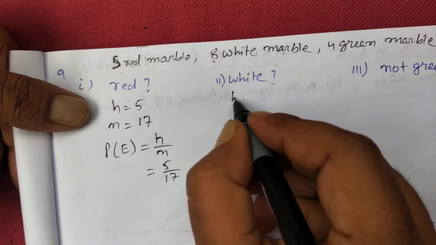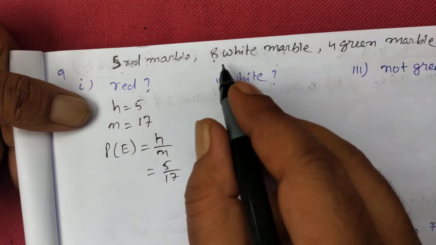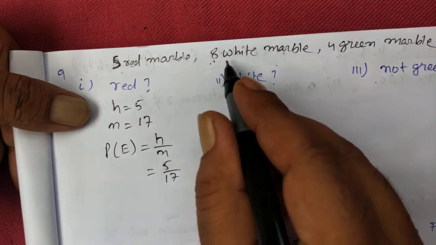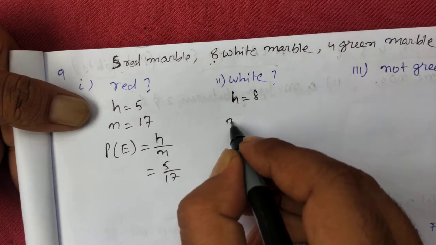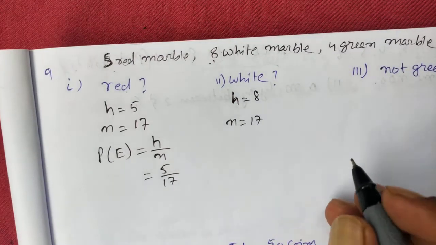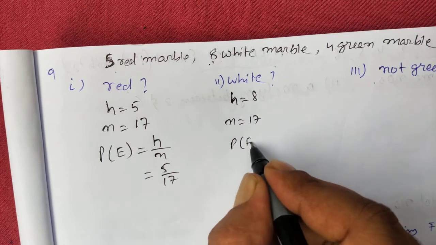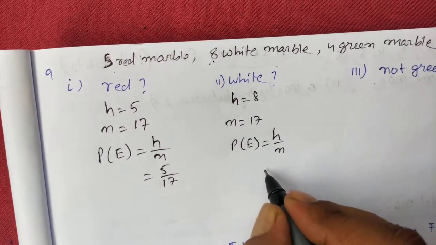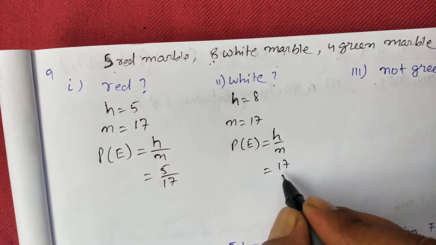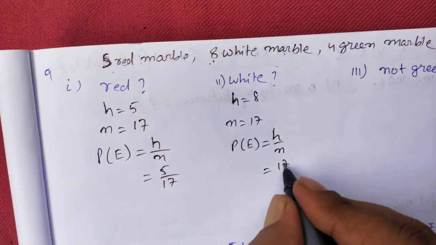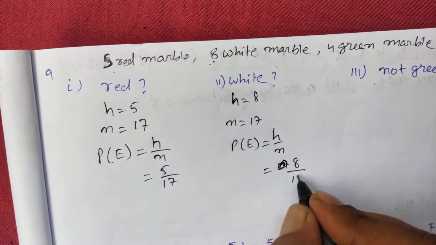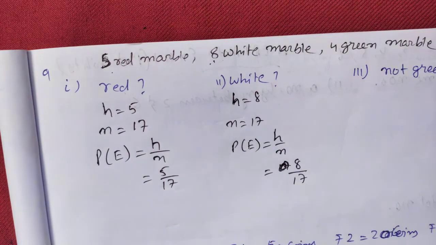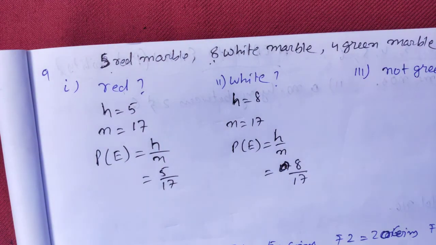Number of white balls: H is 8 because there are 8 white balls. N will be 17. So P(E) will be H by N, that is 8 by 17.